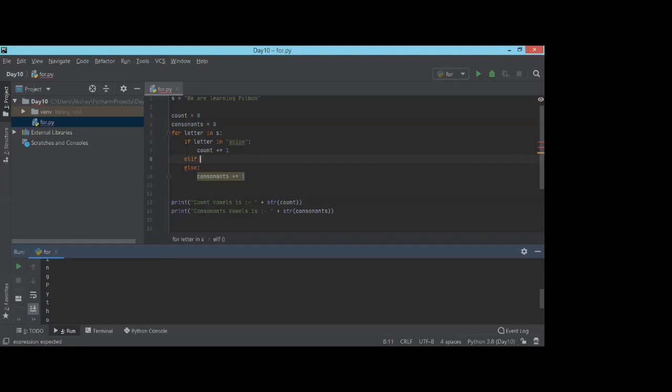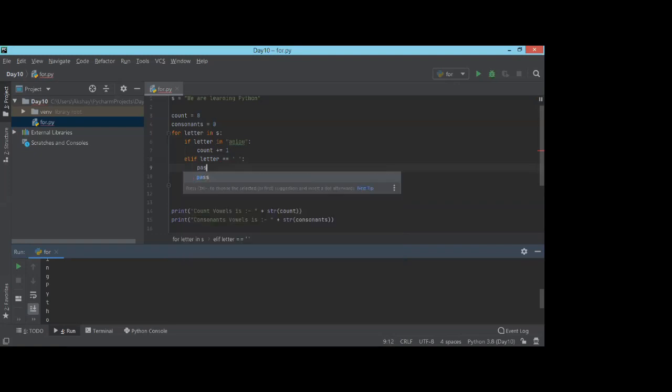and in elif I'm adding the condition: if letter is equal to a white space. Okay, if it is so, then I don't want to do anything. I'm just passing it so that it will go ahead and execute the rest of the stuff as well. So here, when a consonant is there, not in A E I O U, it will increase this. When white space is there, it will just pass. It will not go in the else block. It will go in the elif block.